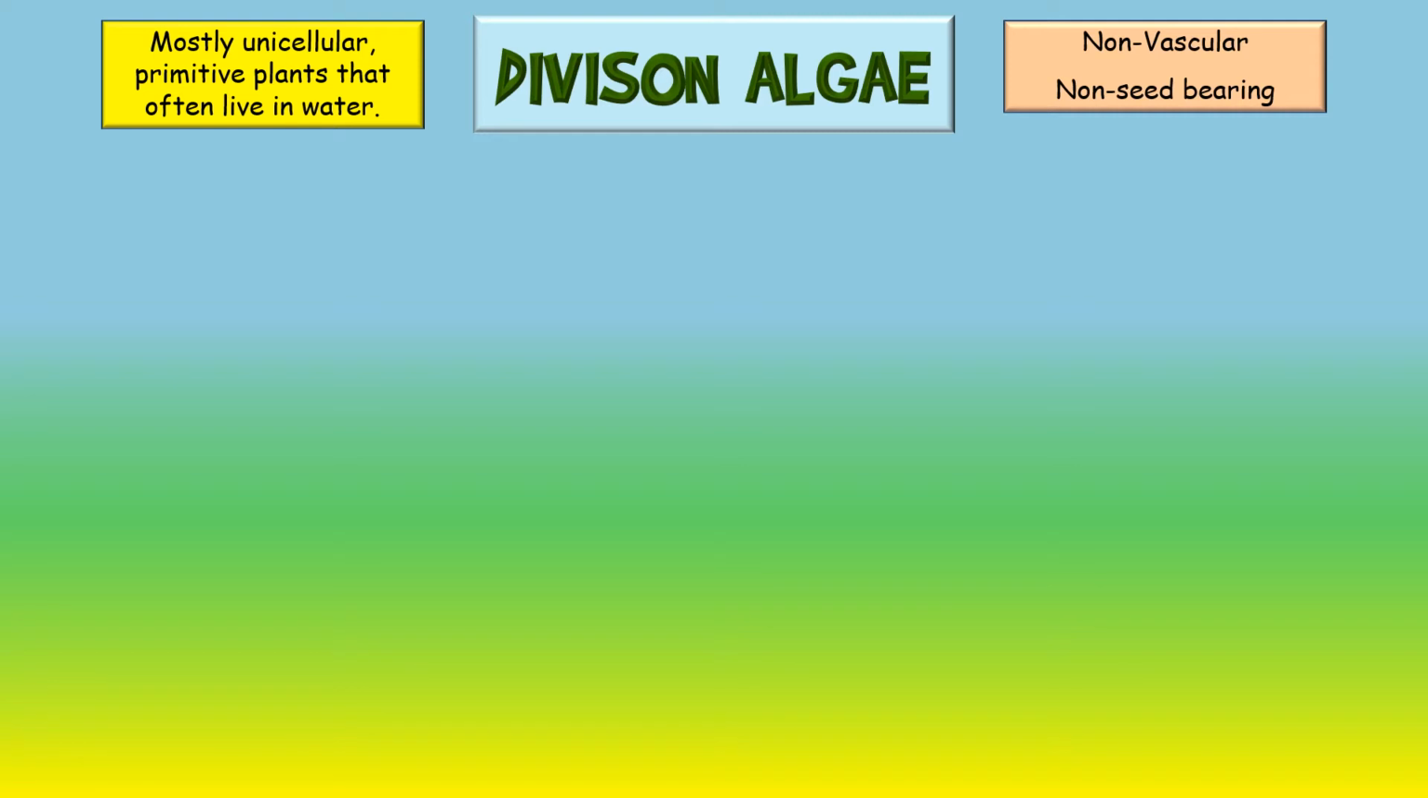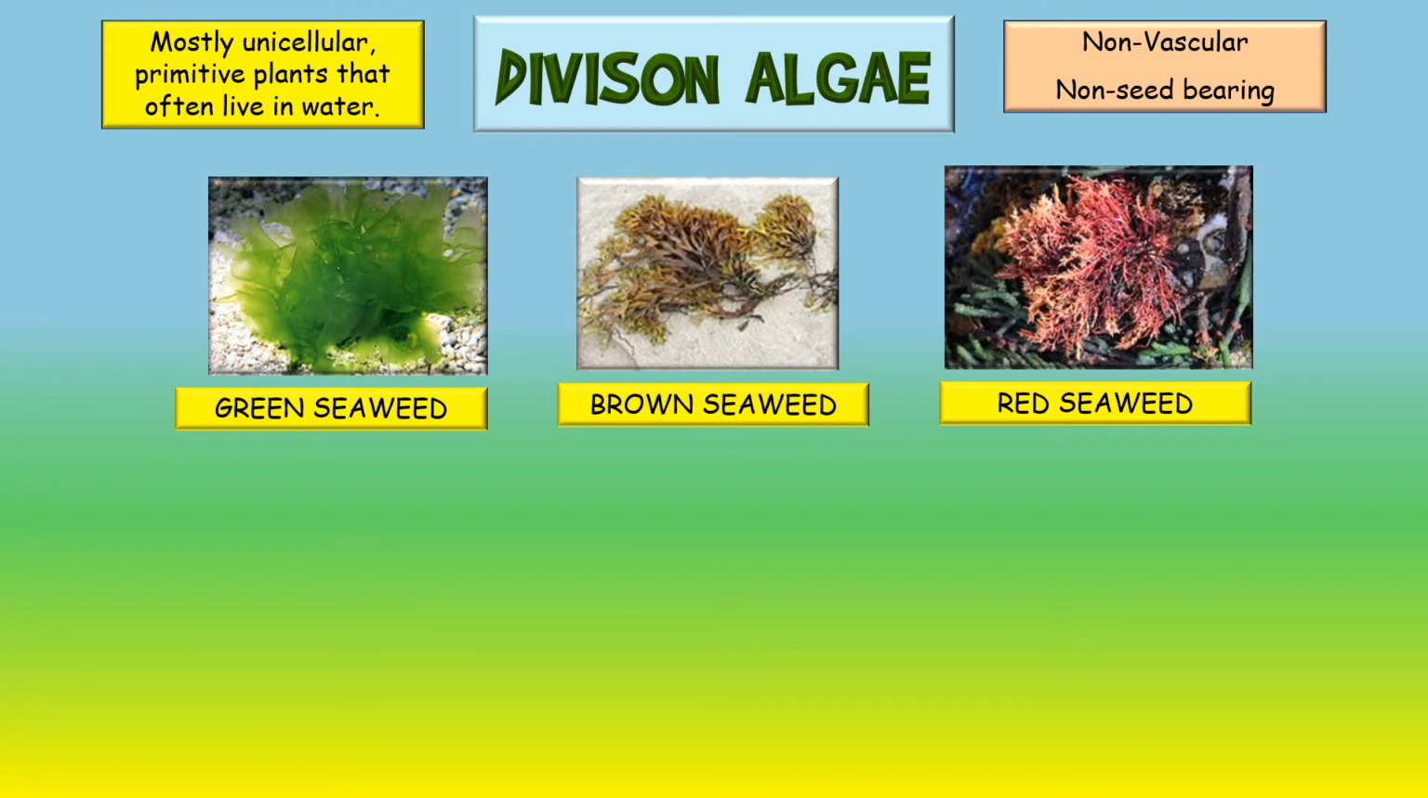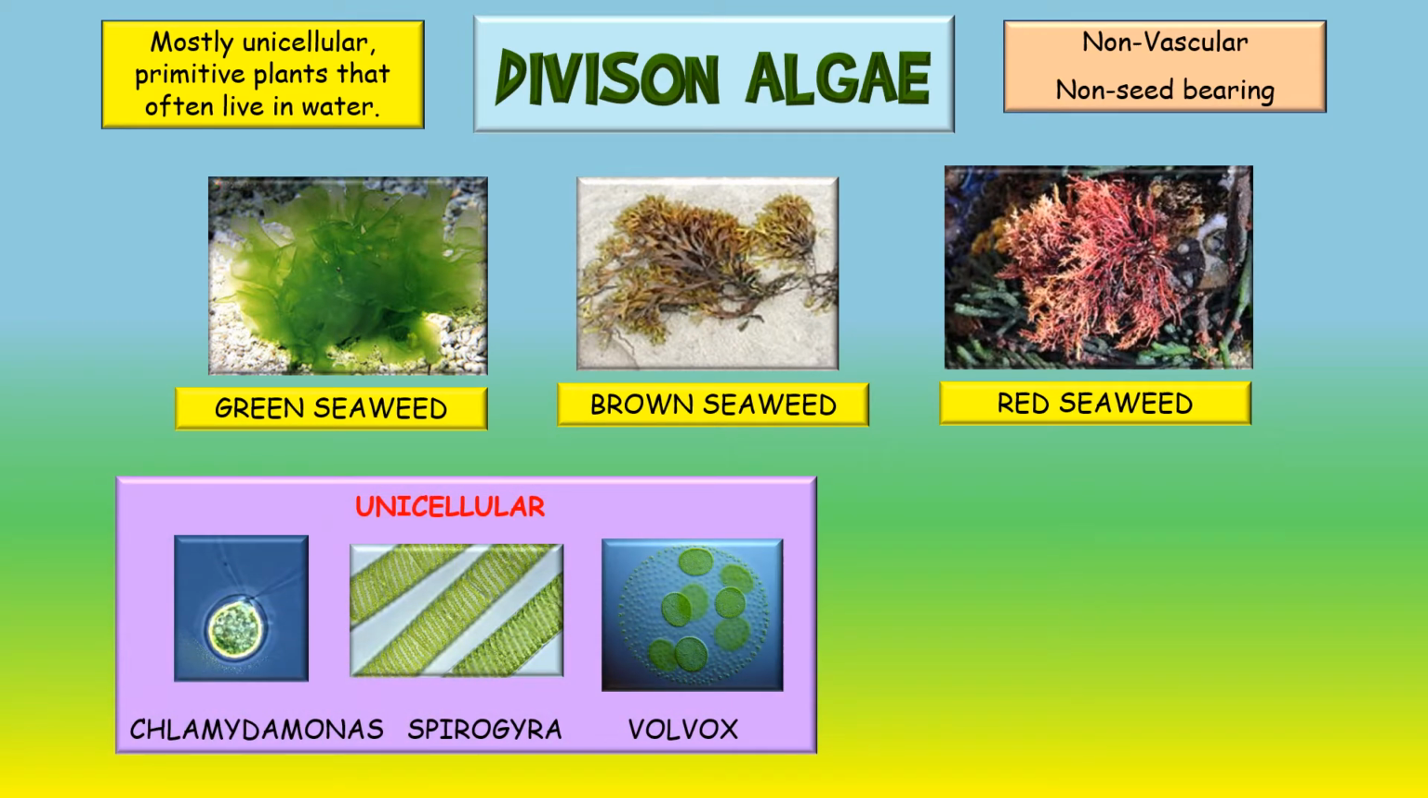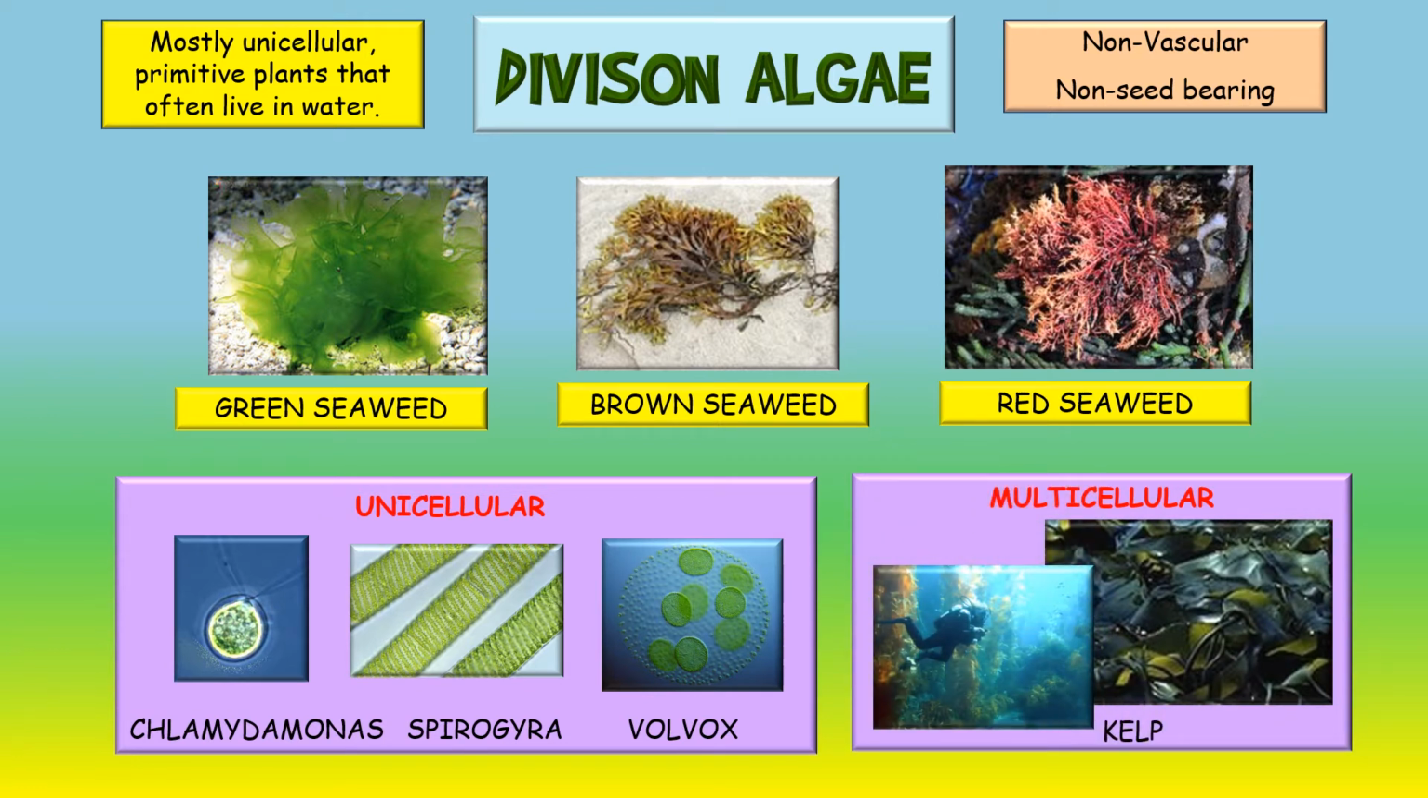We will begin with division Algae. The algae are a large group of plants that usually live in sea or freshwater habitats. The algae are non-vascular and non-seed-bearing plants. The algae may be grouped as green, red or brown seaweed. Many of the algae are unicellular, but there are multicellular forms too. Unicellular examples of algae are the Chlamydomonas, Spirogyra and Volvox. The kelp seaweed is a very large multicellular brown seaweed. The algae are important in the ecosystem because they are often the first stage in food webs.